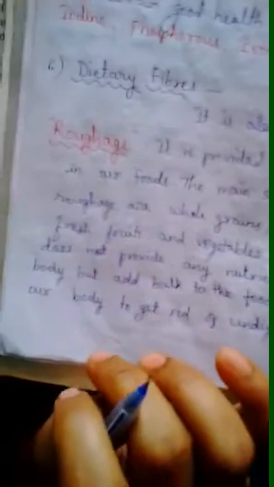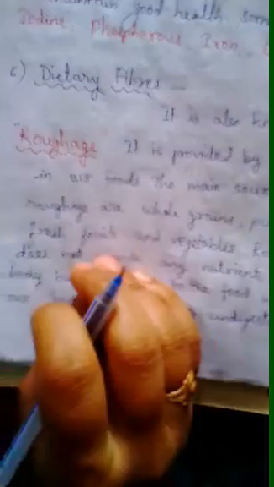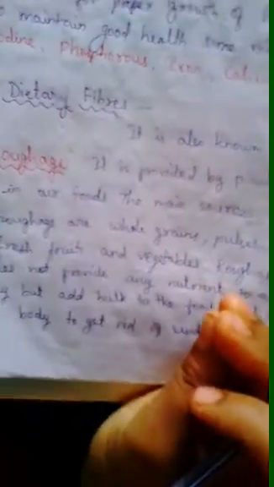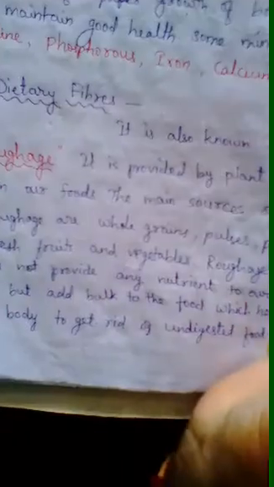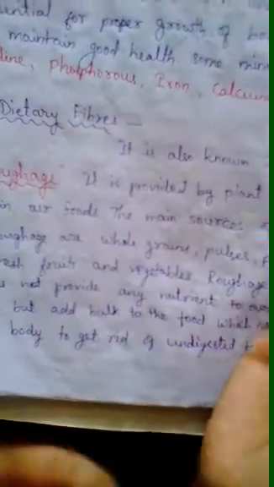Roughage does not provide any nutrient to our body, but adds bulk to the food, which helps our body get rid of undigested food.